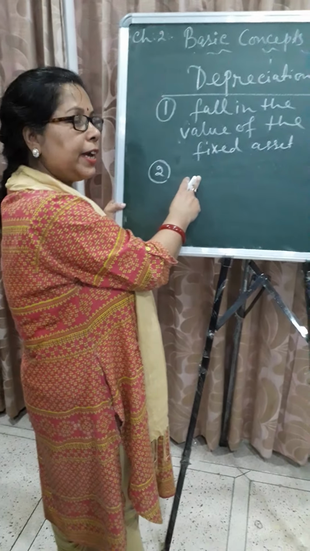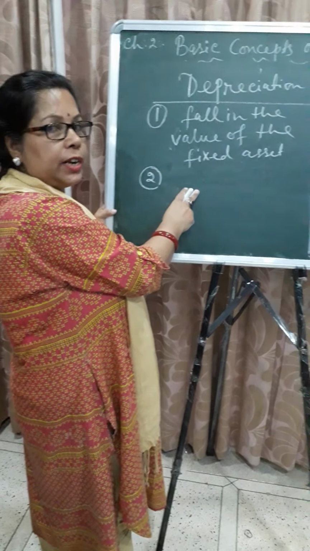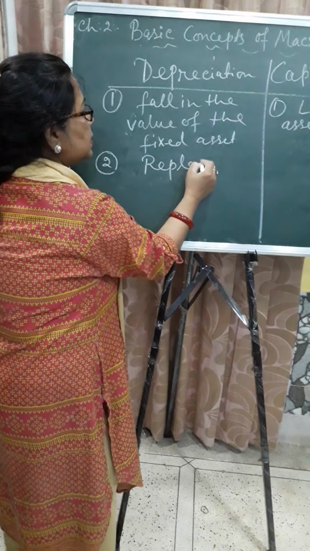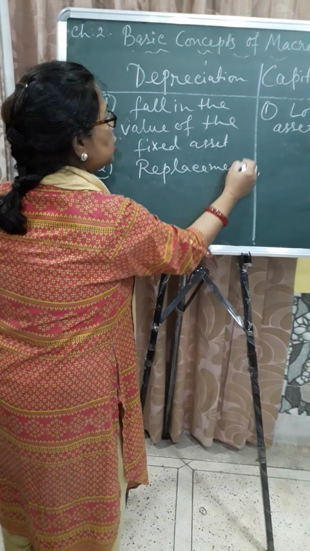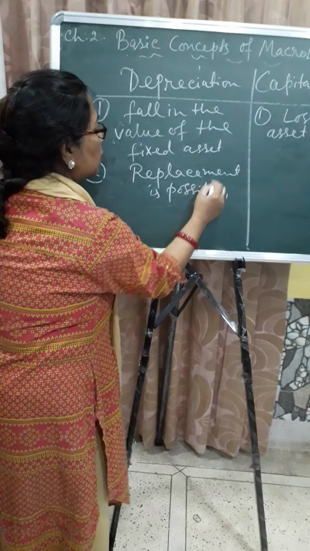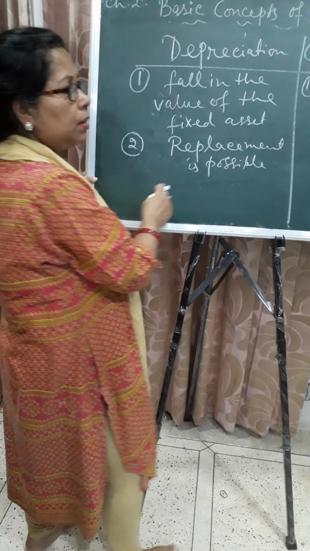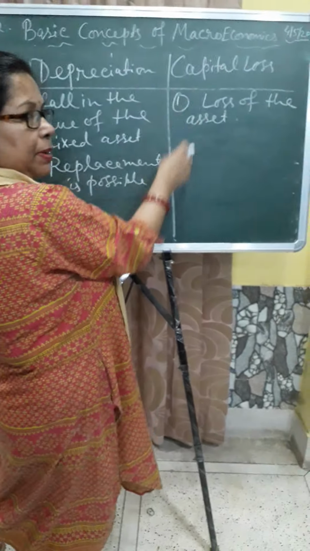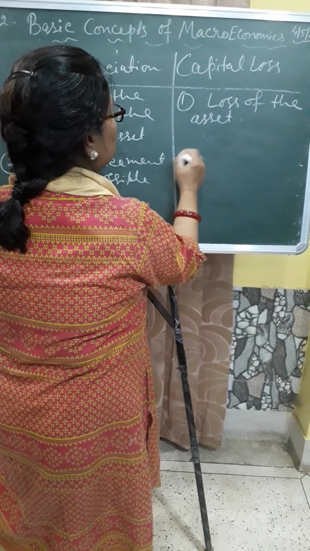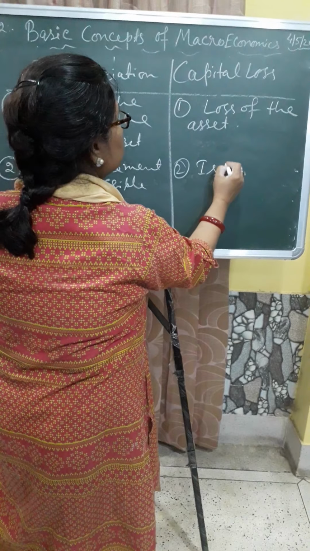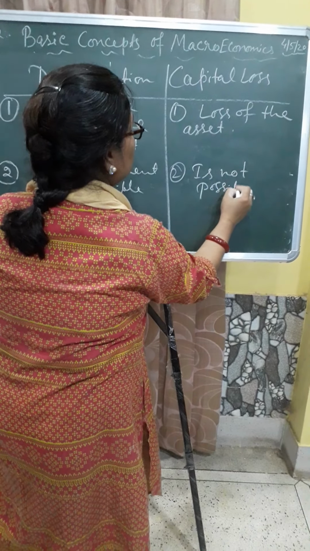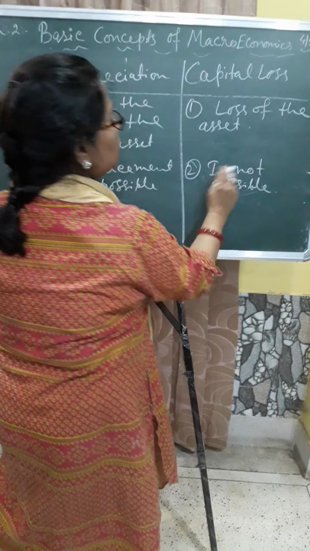This means we can replace the machinery, replacement is possible. But in capital loss, replacement is not possible.